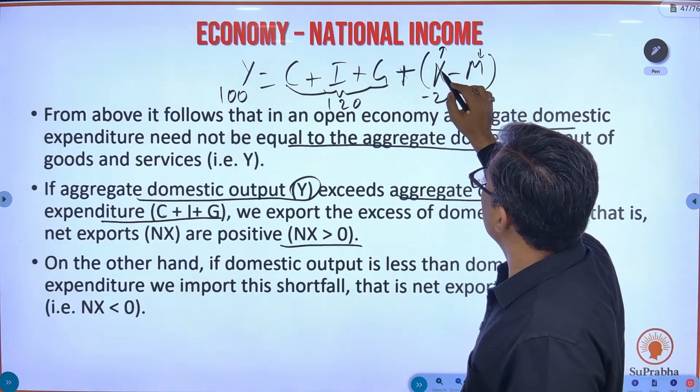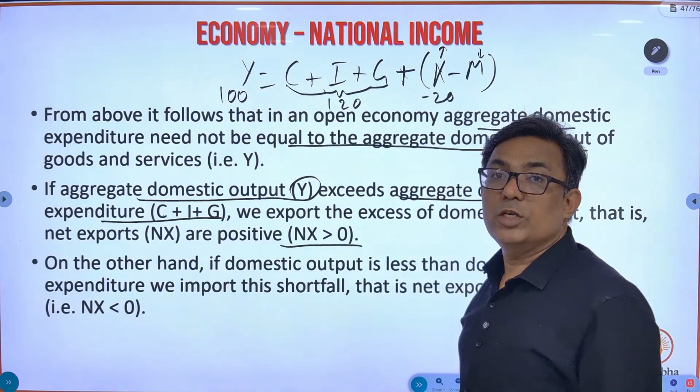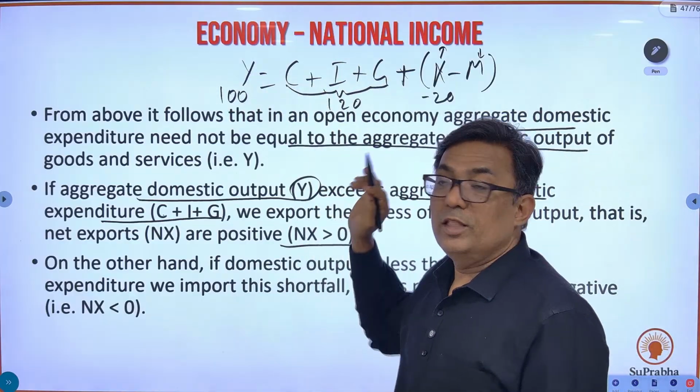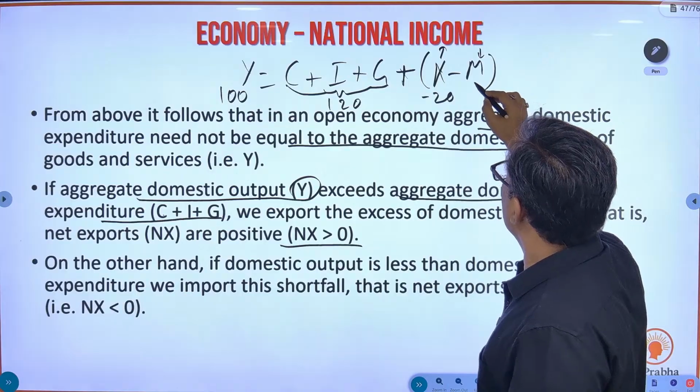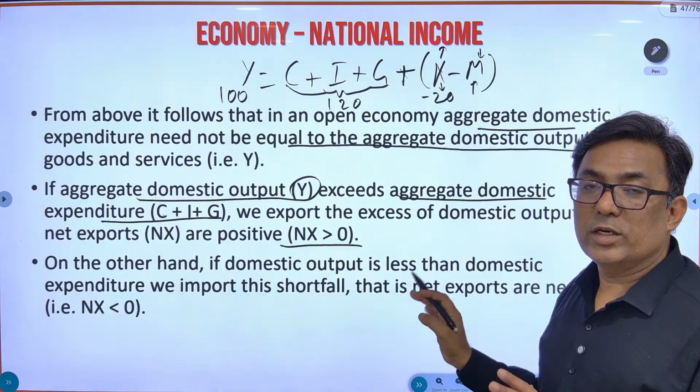Minus 20 means export would be less and imports are more because you are consuming more than what you are producing. So the domestic demand is more than the domestic output. In that case, you will have to import. Here, import is going to be more and export is going to be less. This is what you get as an understanding.